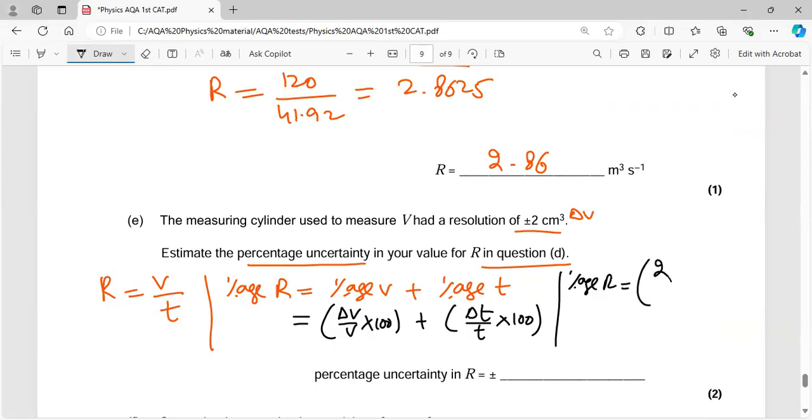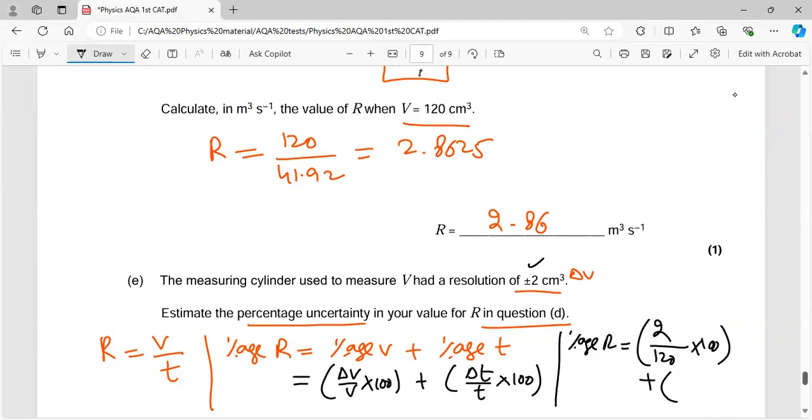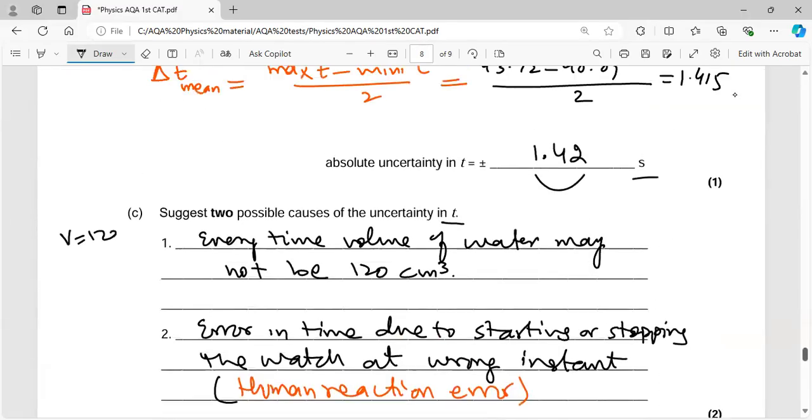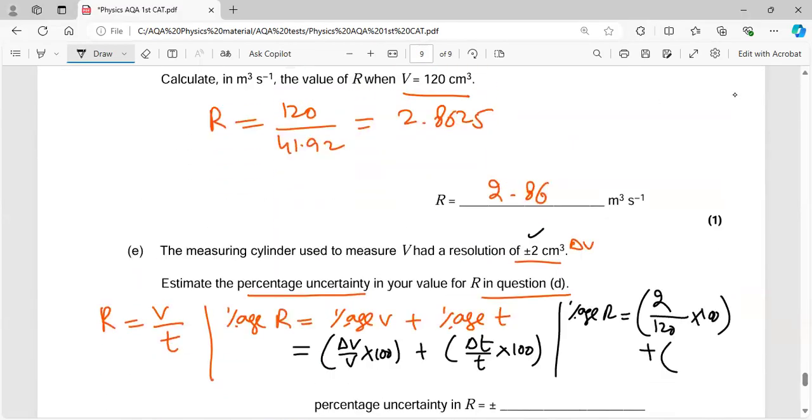So what you do is you just put the values over there. The delta V is 2, as they have told you, and the V is 120, you already know, multiplied by 100, plus for time, the uncertainty in time comes out to be 1.42, and the average time was 41.92 multiplied by 100.